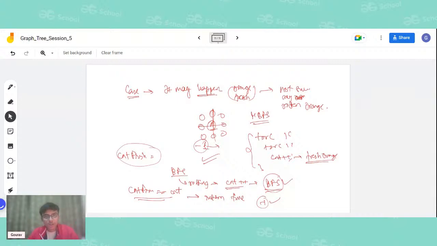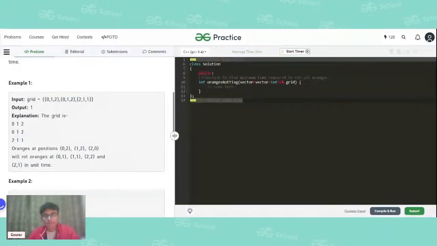So let me share the screen. This is the GFG practice problem IDE, and let us see how to do that. As I have mentioned, the first part of the code was to enqueue all our rotten oranges.